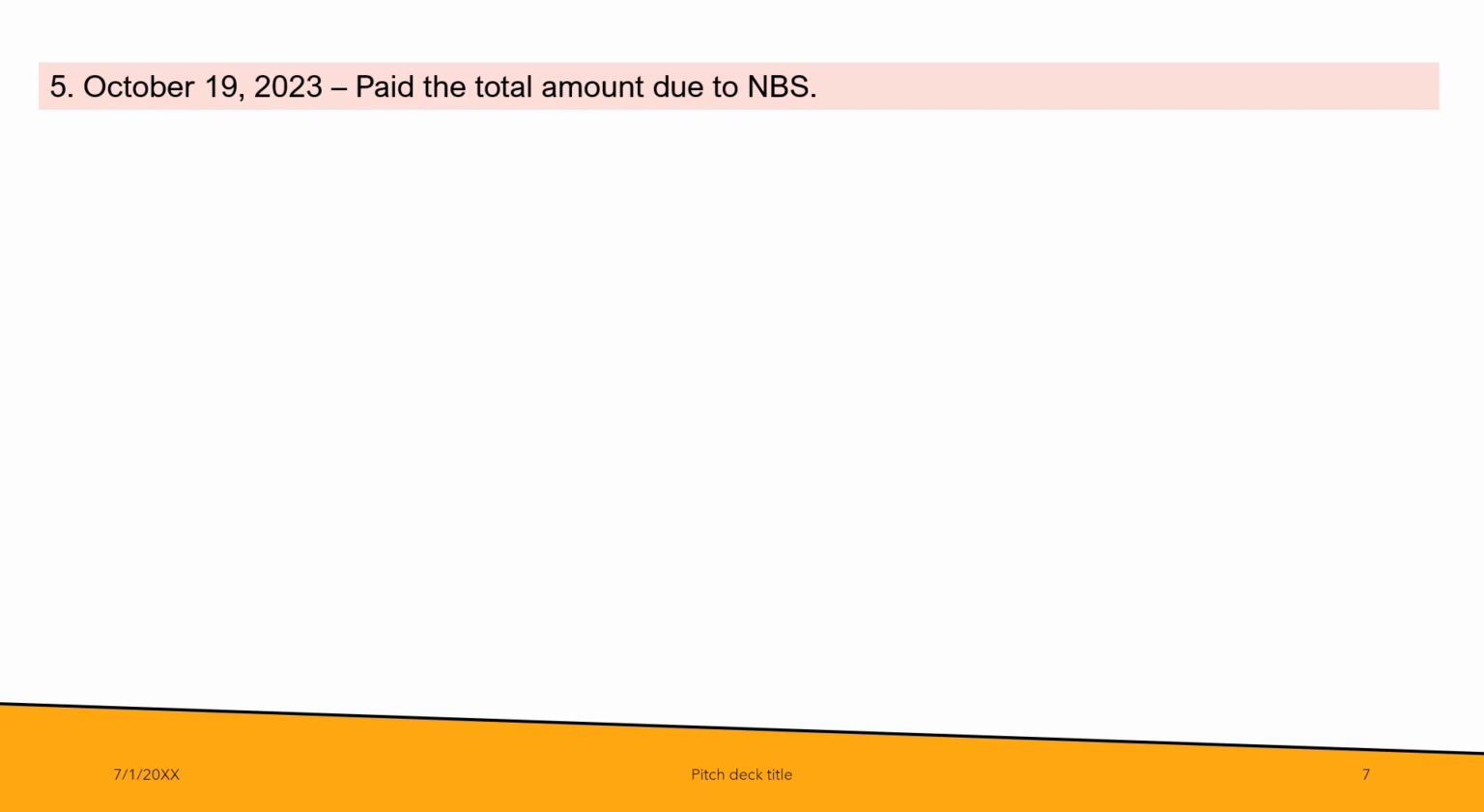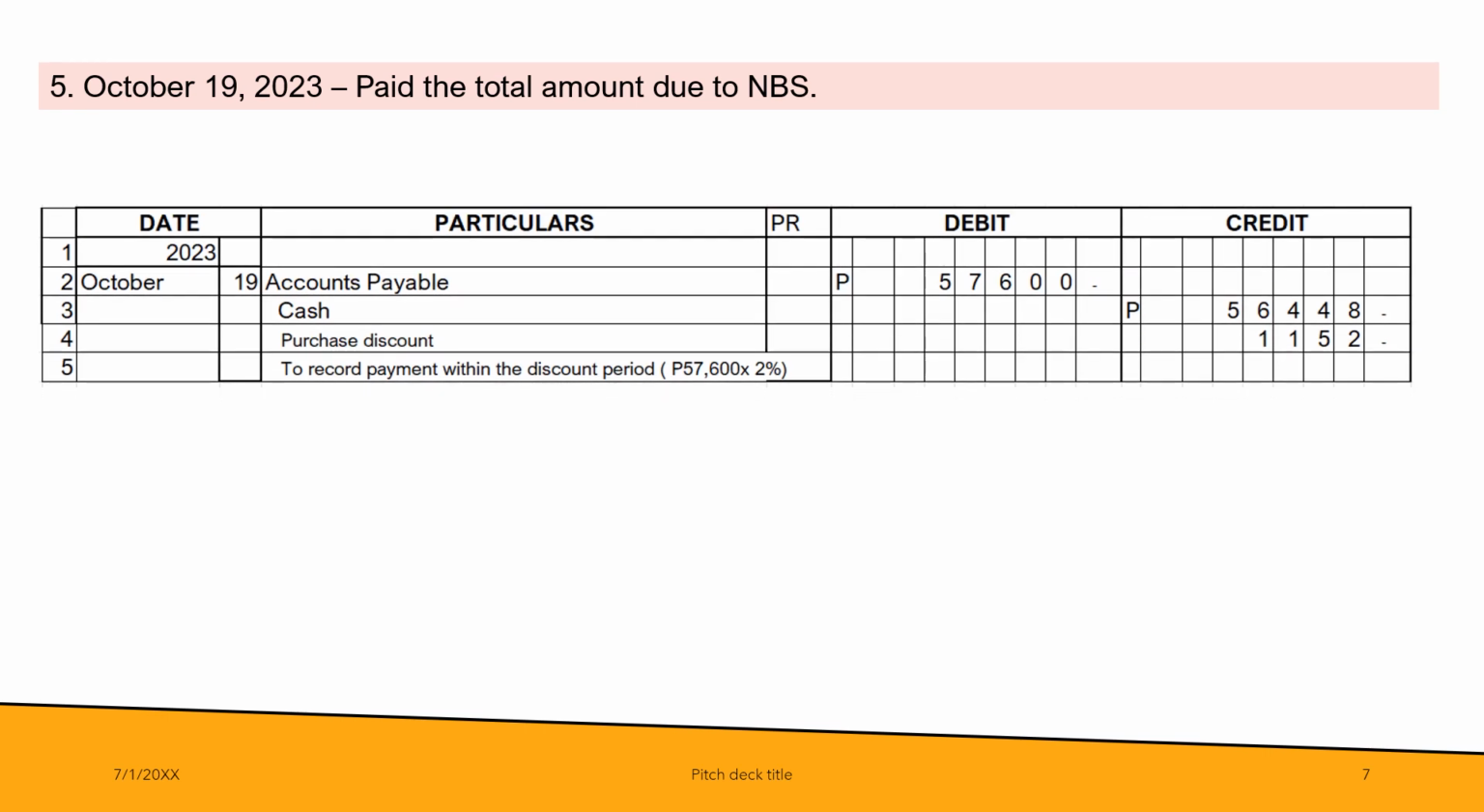Next transaction, October 19, 2023, paid the total amount due to NBS. Since CDL Trading was able to pay within the discount period, and that is 2% within 10 days, what will be the journal entry? You debit, on October 19, accounts payable 57,600, and credit purchase discount 1,152. And how did we arrive at that amount? 57,600 times 2%. And then whatever is the difference, that will be the cash payment of CDL to NBS.